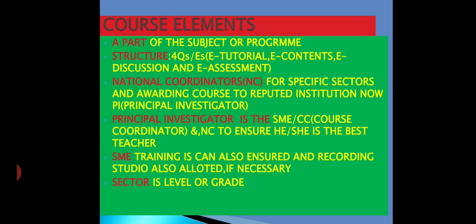Element 2 is e-content, that is e-resources, text form contents, PDF format, or audio video contents, as well as web links supporting the first E, that is e-tutorial.